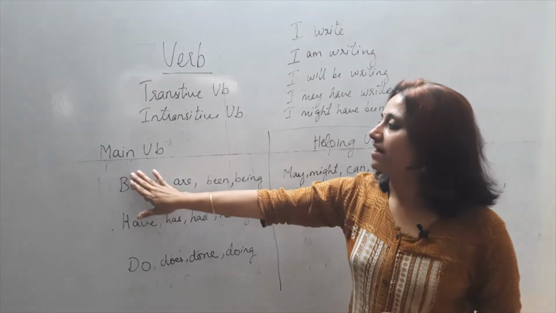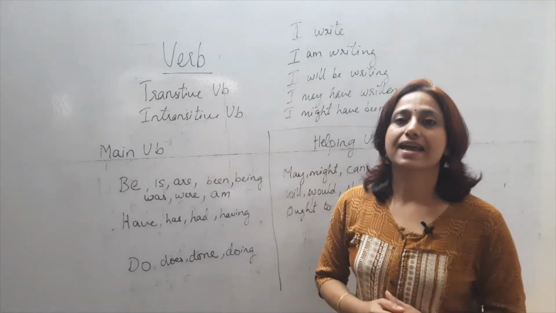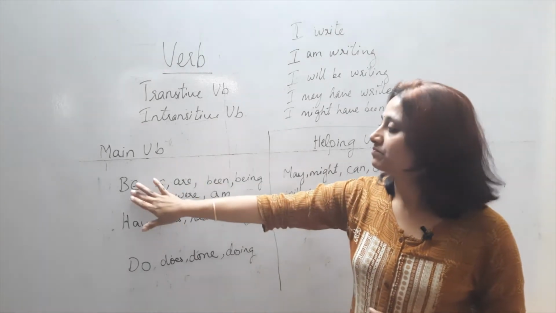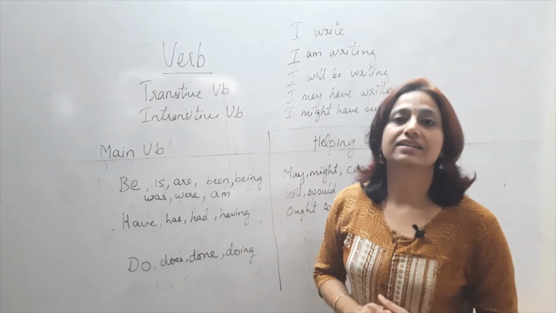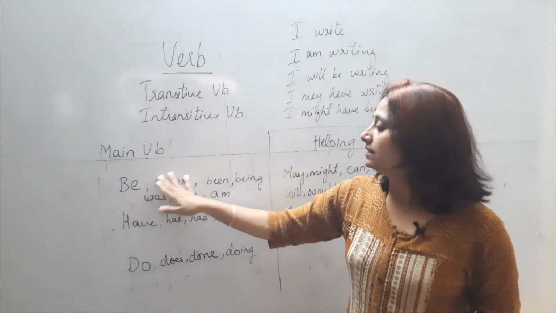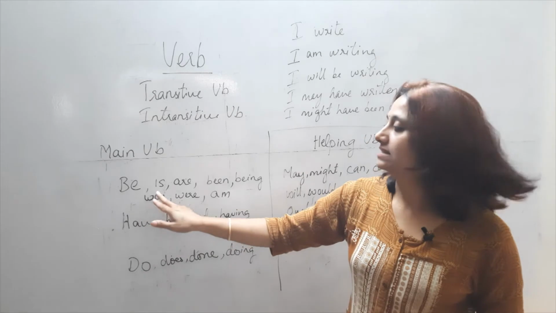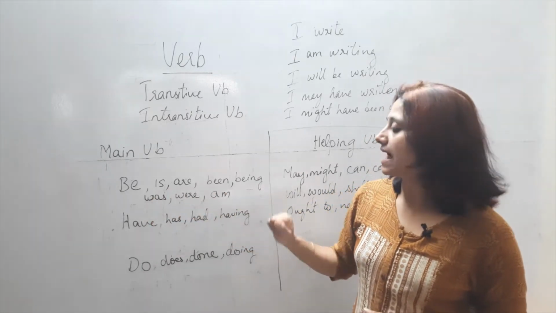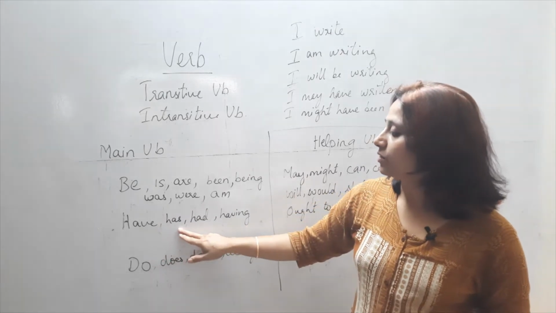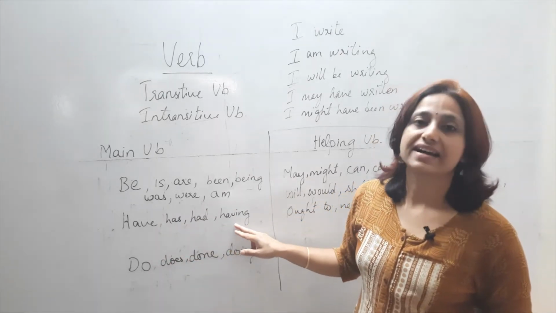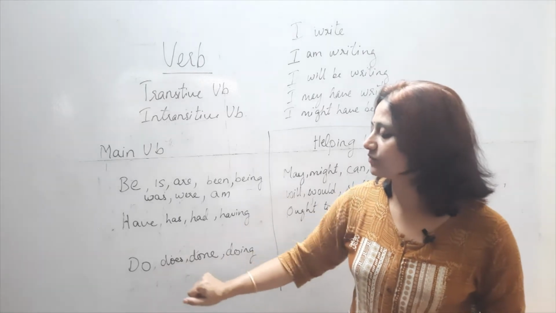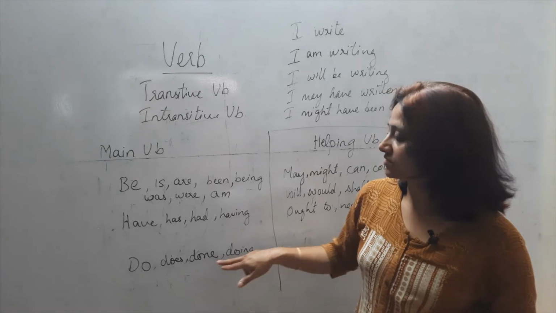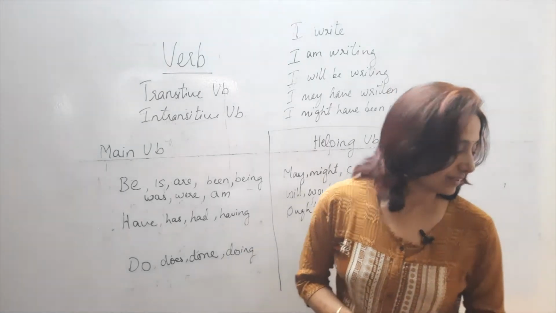Under verb, we also have main verb and helping verb. Main verbs are only three, that is be, have and do. These are other forms of be, as in is, are, be, been, being, was, were, am. And the other forms of have are has, had, having. Other forms of do are does, done, doing. Did is the past form.